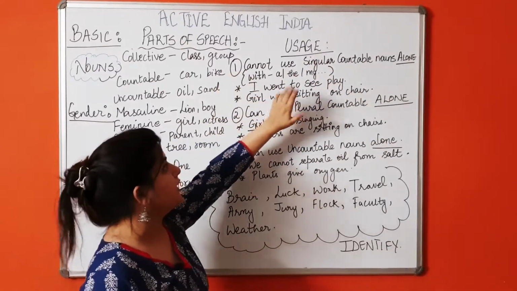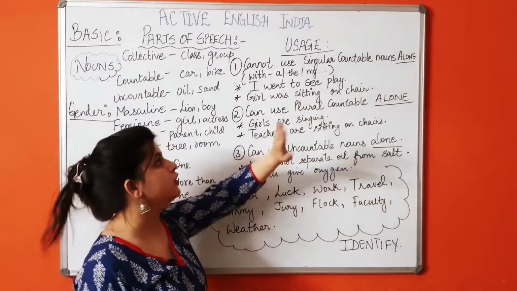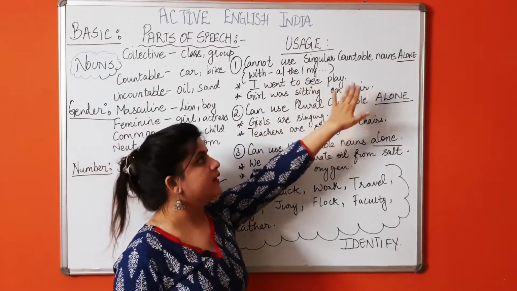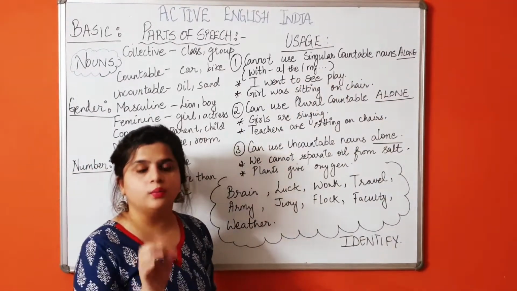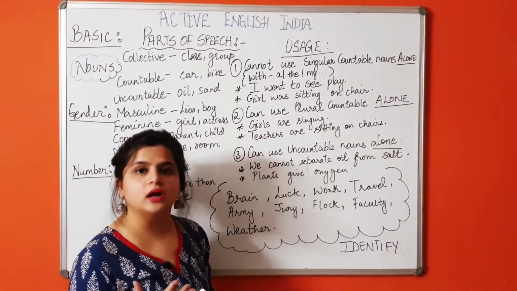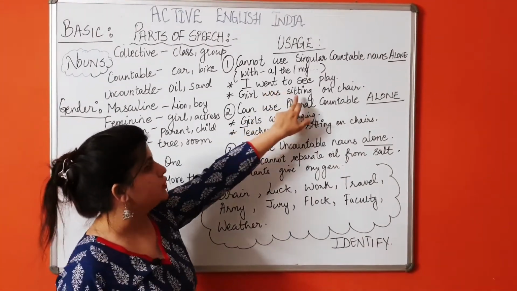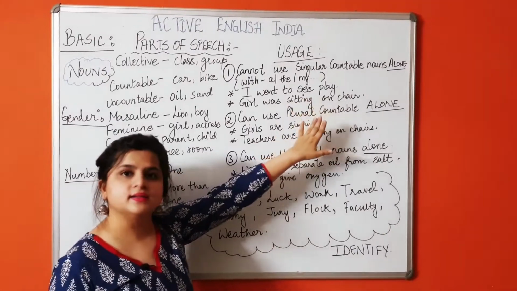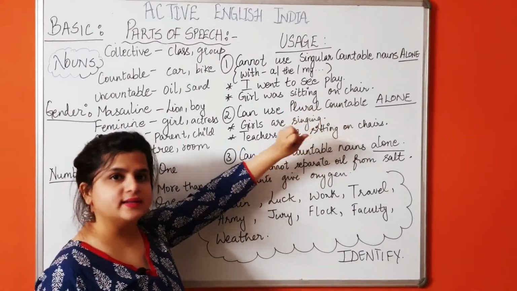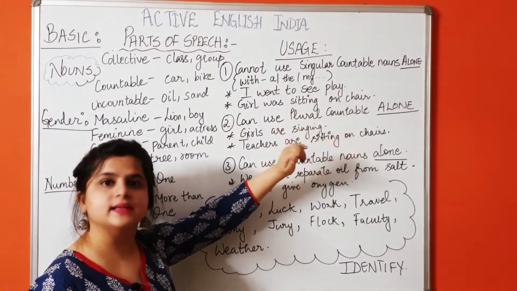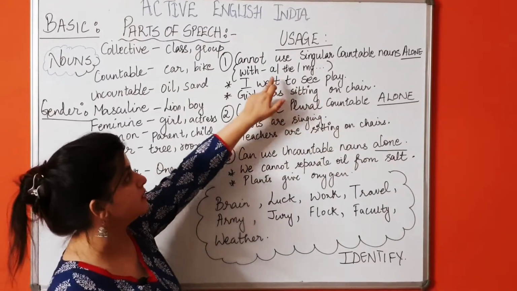The first rule is that you cannot use singular countable nouns alone. Okay, इसका मतलब क्या है? Singular countable nouns क्या होते हैं? जैसे कि I went to see play. Is this sentence sounding correct to you? Is there something missing in it? Yes, there is something missing in it. What is missing?